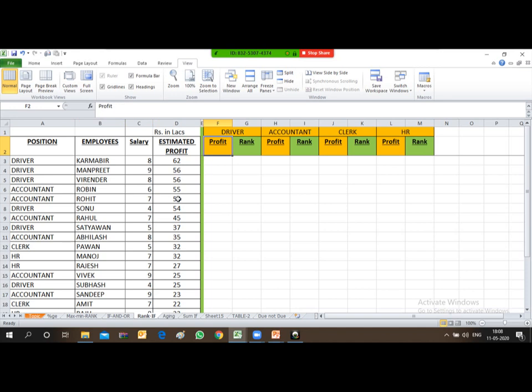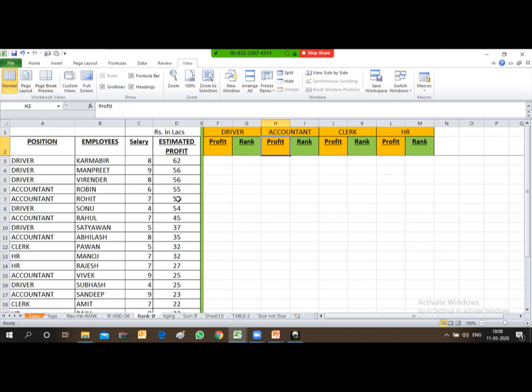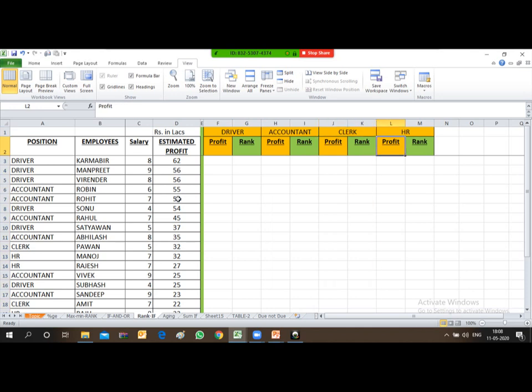How I tabulated, I just make it clear to you that with the help of IF and RANK I can do this. I just put in this driver. Under driver there are two columns. First column is profit and next column is rank. Then for accountant as well, first column is profit, then rank, then third for clerk the same, and for HR also same. So let's apply this IF logic, friends.